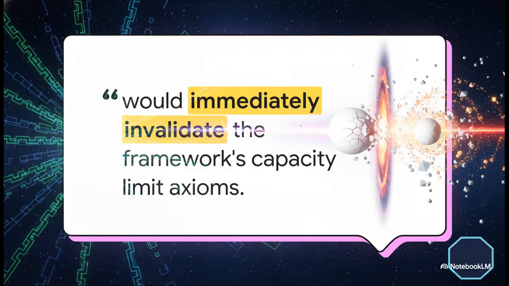Because it operates without those free parameters, the authors boldly lay down this ultimate null test for high-energy physics. If colliders ever discover a fundamental structureless point particle exhibiting continuous structural integrity above the Planck energy, the framework fails. Find a truly continuous particle exceeding this energy, and the entire discrete, capacity-limited architecture is immediately invalidated.